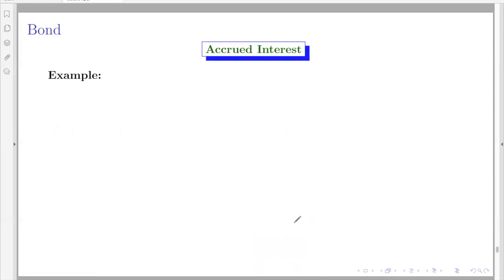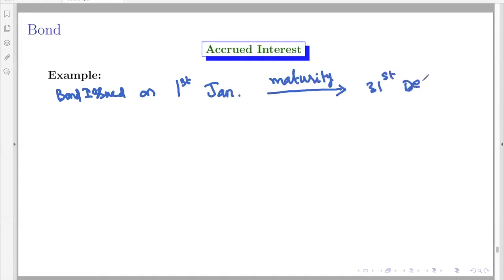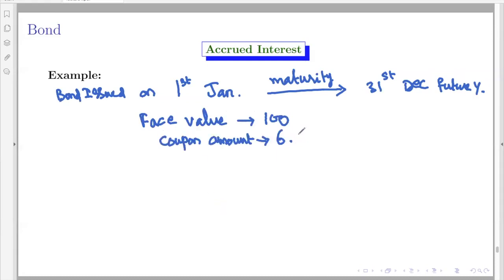Let's see an example. Say a bond is issued on 1st of January on some year and the maturity is 31st of December on some other future year. So the face value is 100 and the bond pays a constant coupon amount of 6 rupees per annum. Let the coupon be paid semi-annually, therefore M is equal to 2.